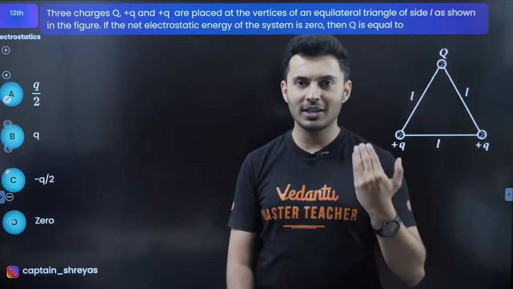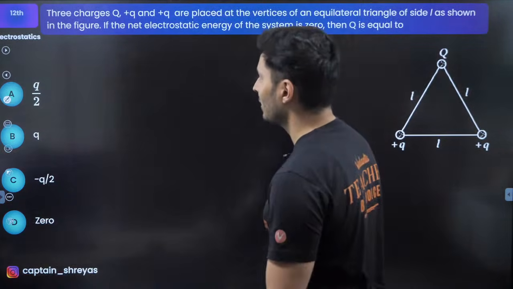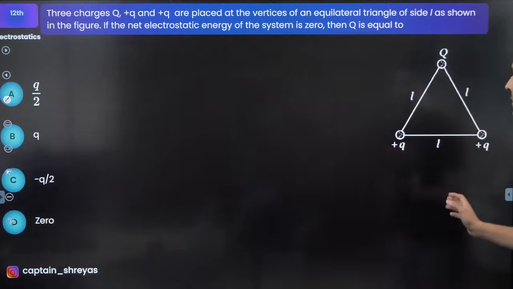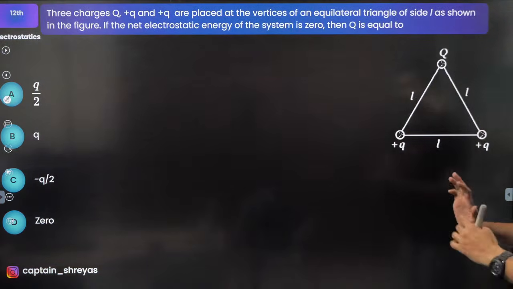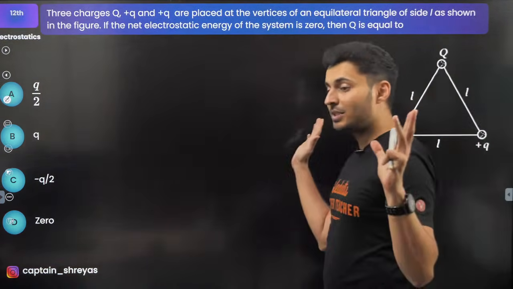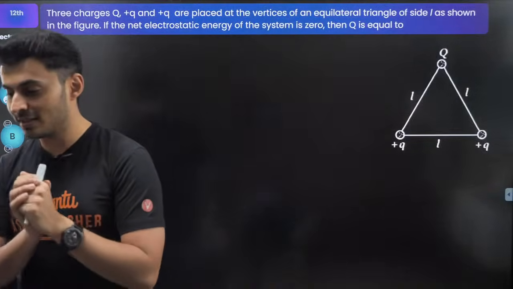Moving on to the next one coming up on your screen. Three charges Q, Q, Q placed on the vertices of an equilateral triangle of side L. The net energy of the system is zero.